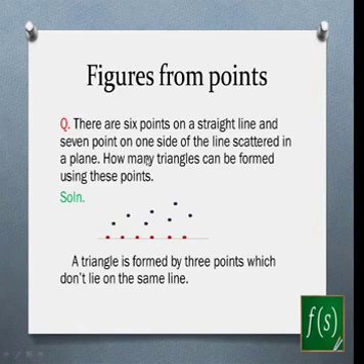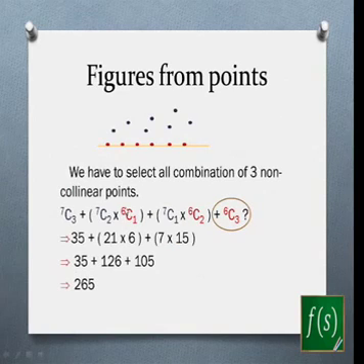So there are 6 points you have on a straight line and 7 points that are lying on one side of this line scattered in a plane. Now how many triangles can you form with the help of these points? So you have 7 points scattered on one side of this line which contains 6 points. Now using these 7 plus 6 points, you have to form triangles. How many triangles can you form is the question, right? So how do you go about it?